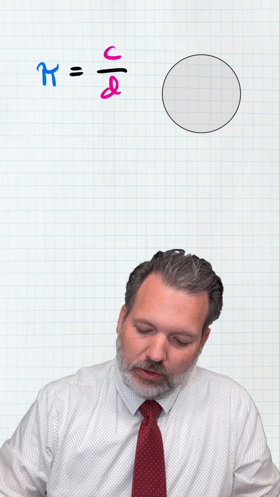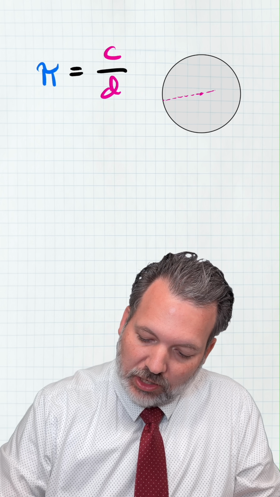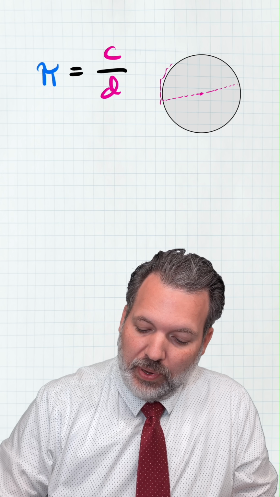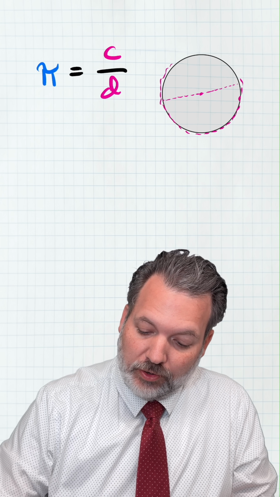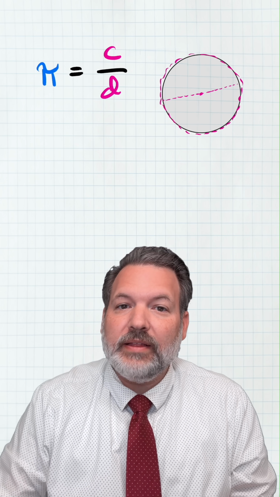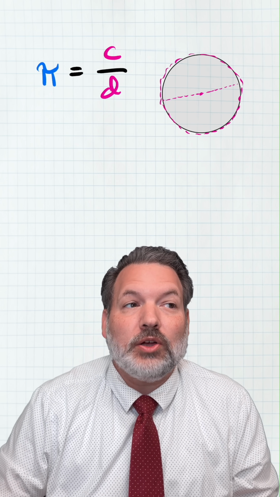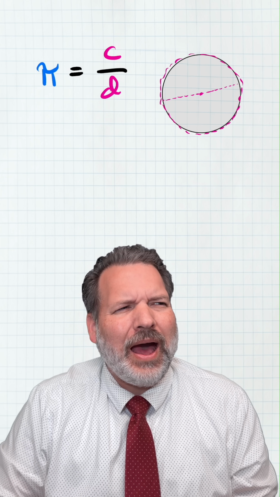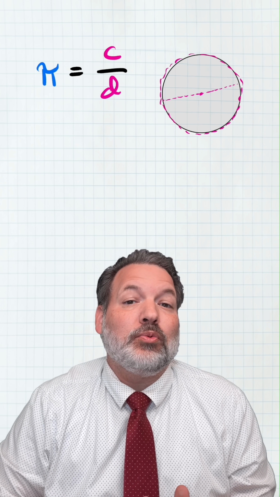That is, for some circle, if we measure the longest distance across that circle, the distance that goes through the center from end to end, and we compare that to the distance around the circle, the thing that we call the circumference, the result of that comparison, when we divide the circumference by that diameter, is always pi. So if pi is definitionally a ratio, how is it that we can say pi is an irrational number?